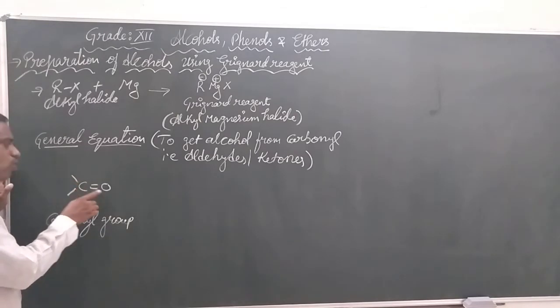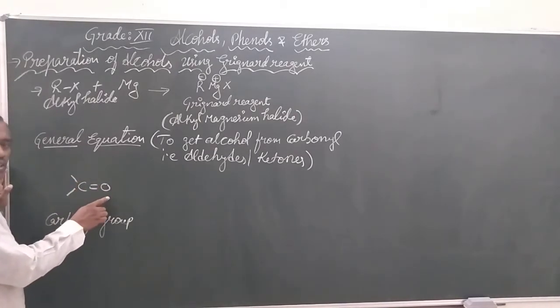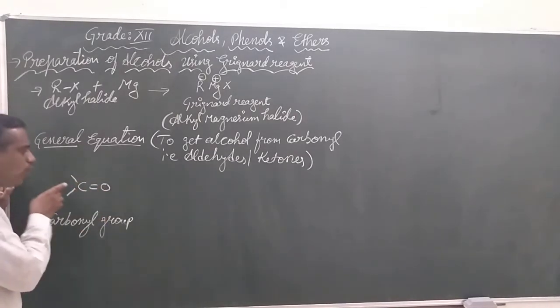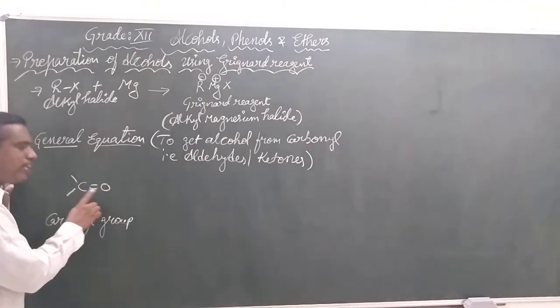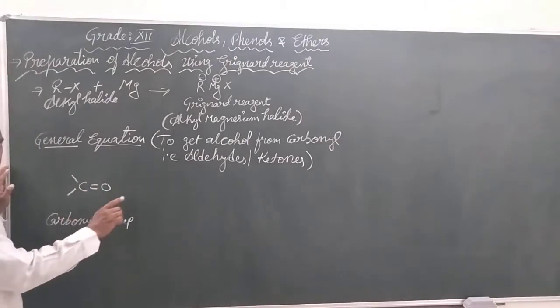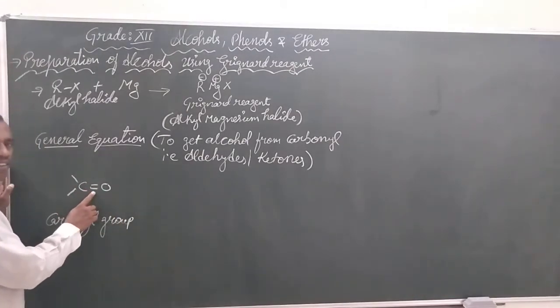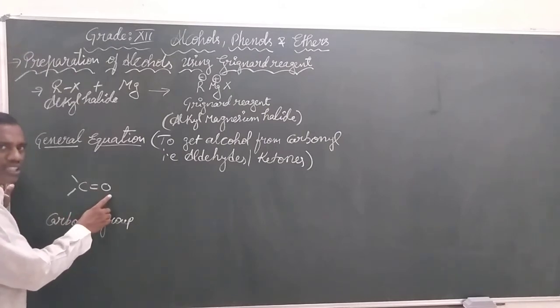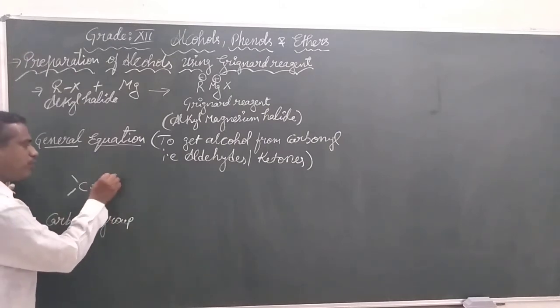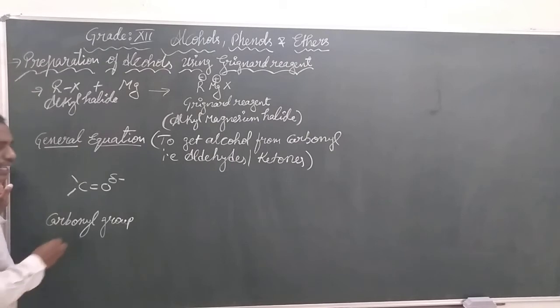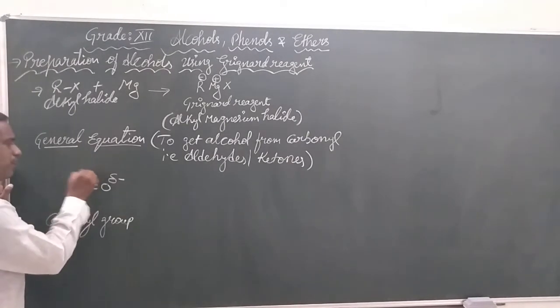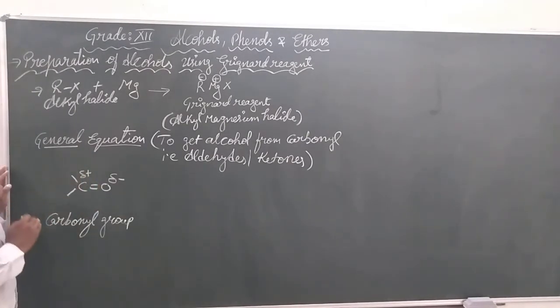So the oxygen, being a highly electronegative element, is going to withdraw the bonded pair of electrons towards itself. One of the bonded pair will be withdrawn towards the oxygen. Hence, it develops a partial negative charge and the carbon develops a partial positive charge.